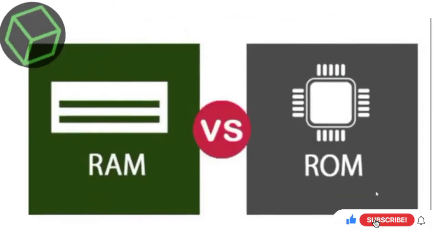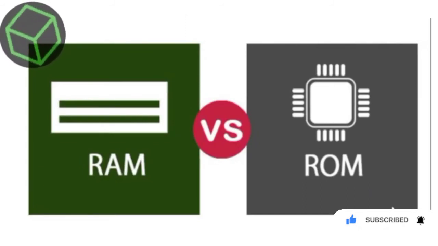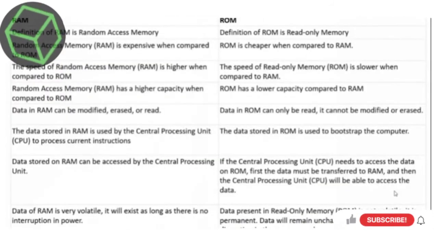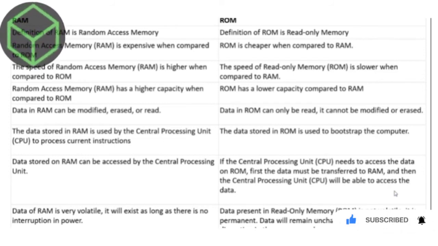Now let's learn the difference between primary memories, that is RAM and ROM. The definition of RAM is random access memory, whereas ROM is read only memory.